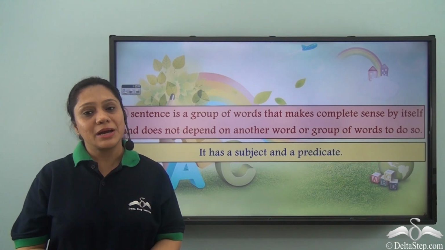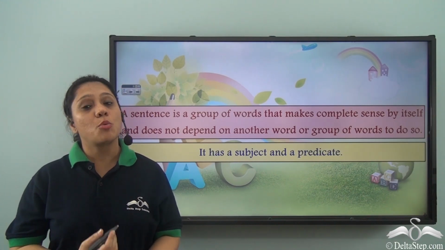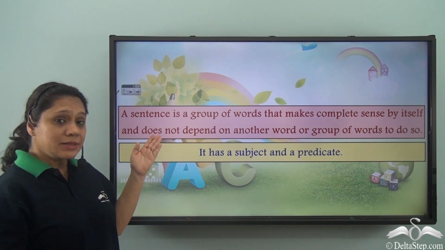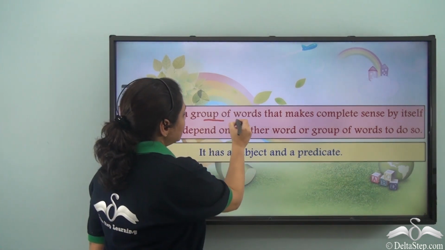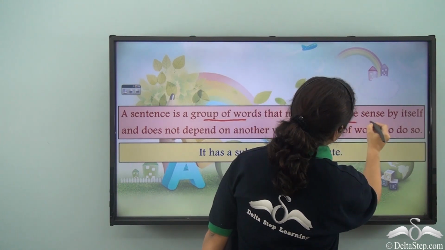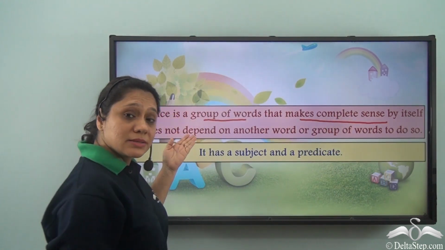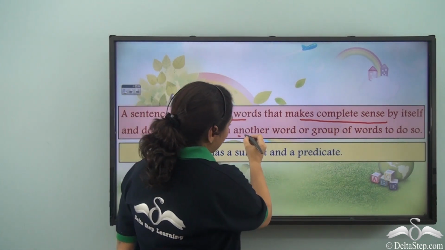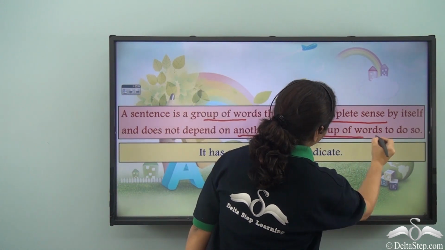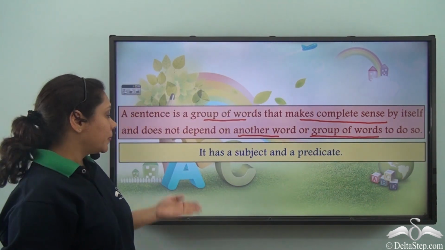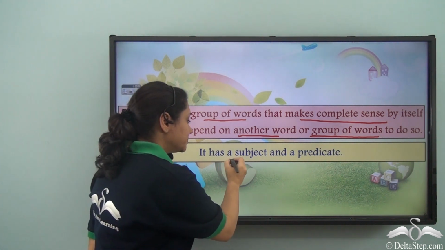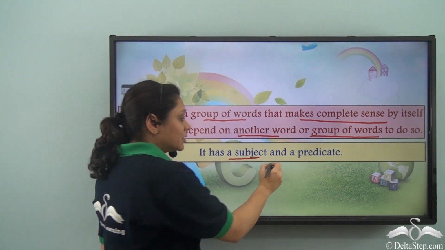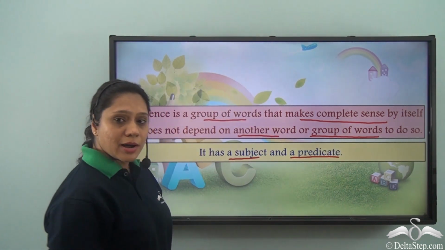We have already learned about a sentence. What is a sentence? A sentence is a group of words that makes complete sense by itself and does not depend on another word or group of words to do so. It has a subject and a predicate which contains the verb.